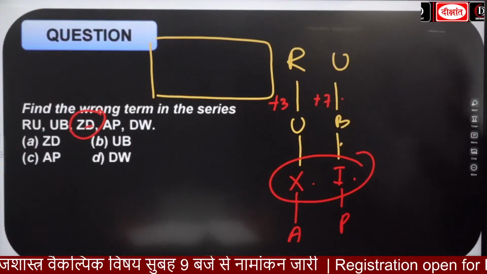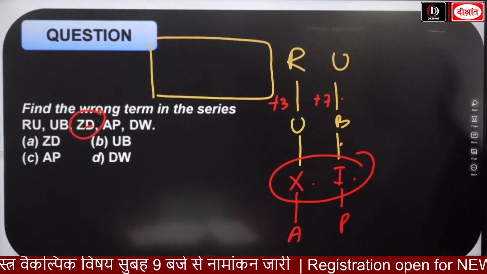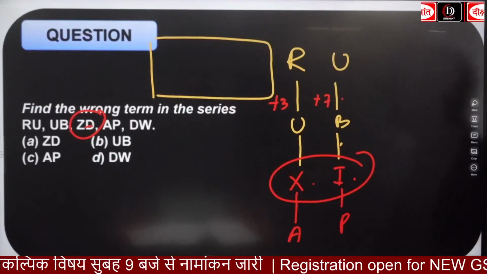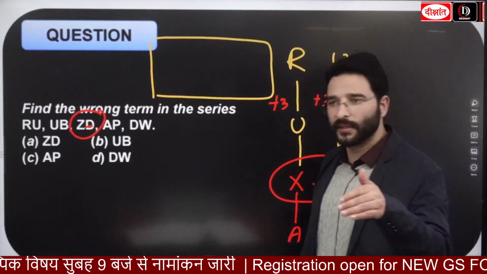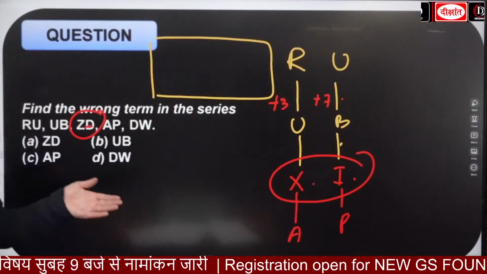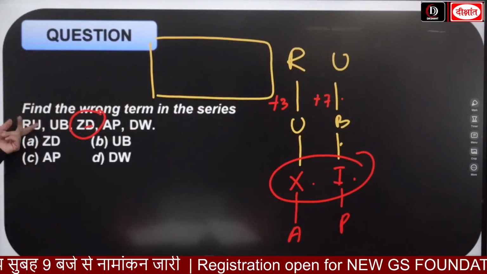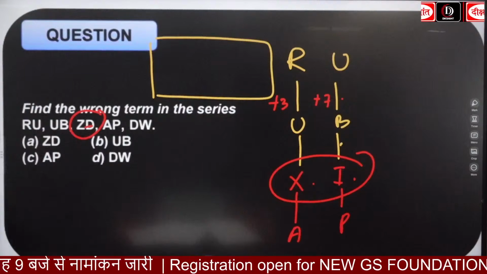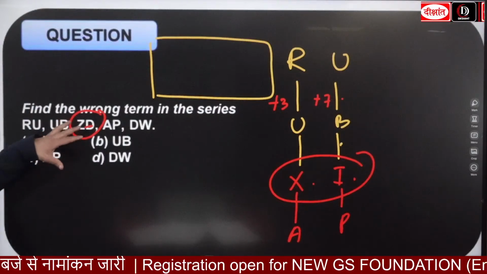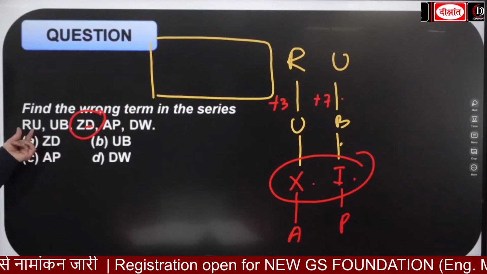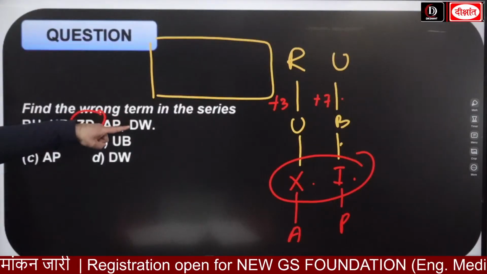आराम से पहले ये क्वेश्चन समझ लो. क्वेश्चन क्या पूछ रहा था? The demand was that you had to find the wrong term in the series. सिंपल पैटर्न देखना था, R U B and then Z D A B and D W. And when I looked at this one guys, हमने देखा R U B तो वो पैटर्न फॉलो कर रहा है.